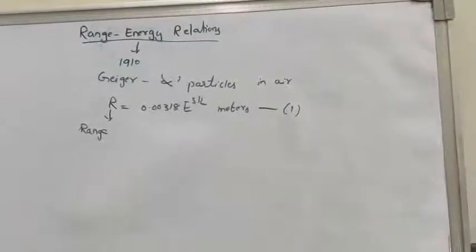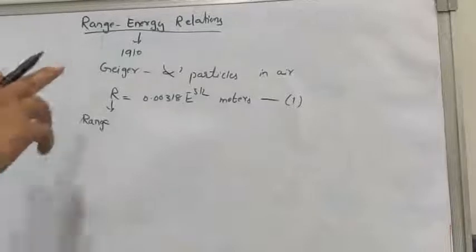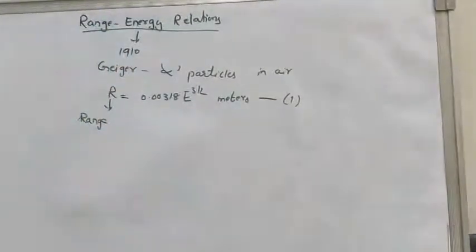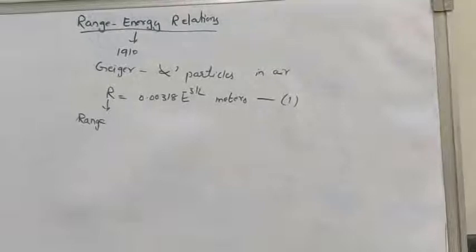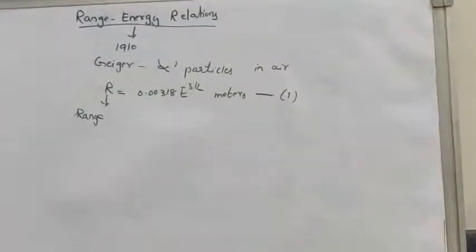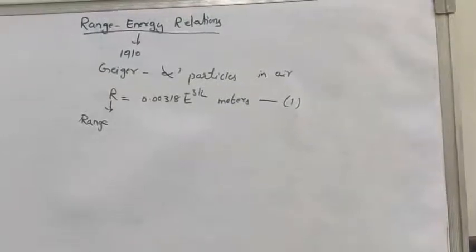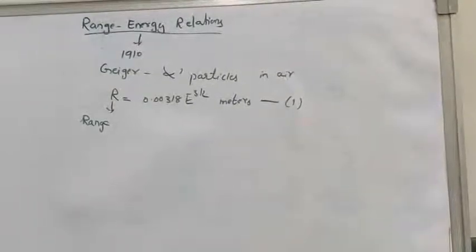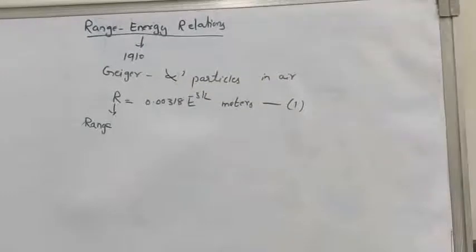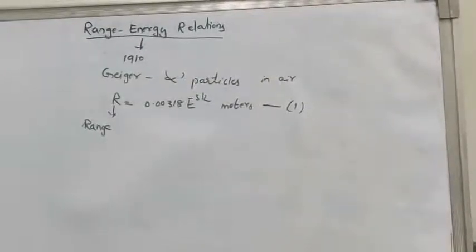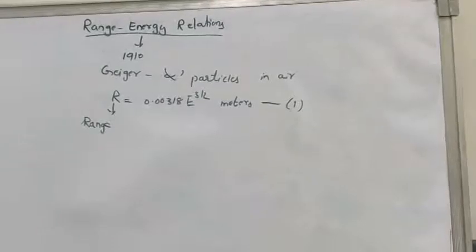Now, after Geiger gave the relation between range and energy, two more scientists, Brobeck and R. Wilson, discovered a range energy relation for protons from a few mega electron volt to about 200 mega electron volt.